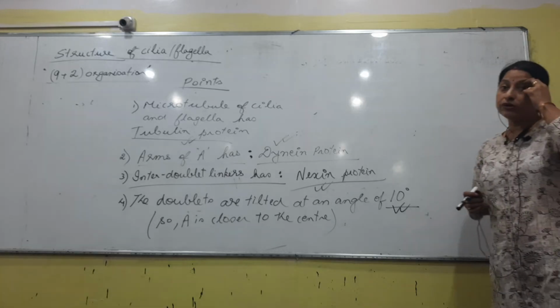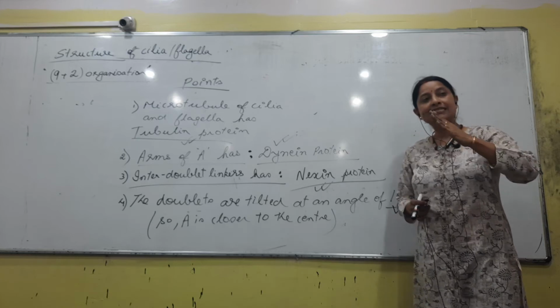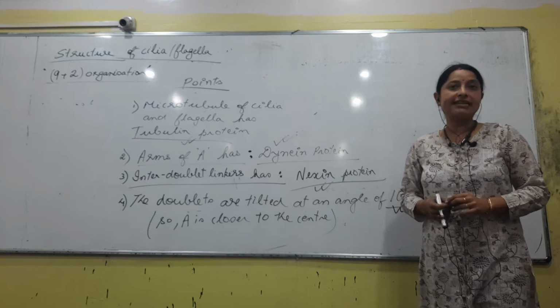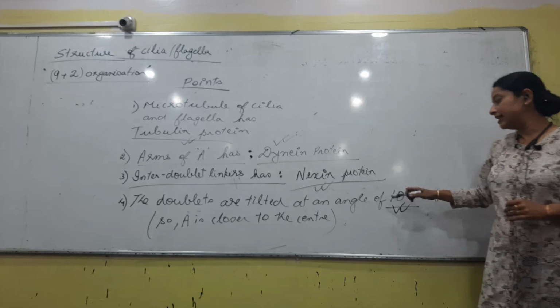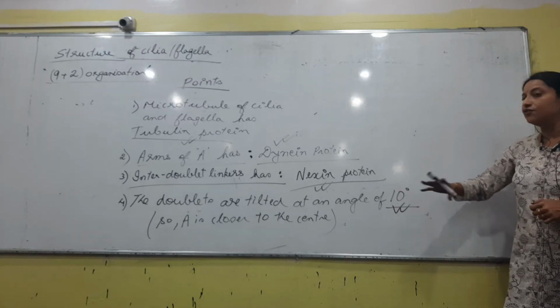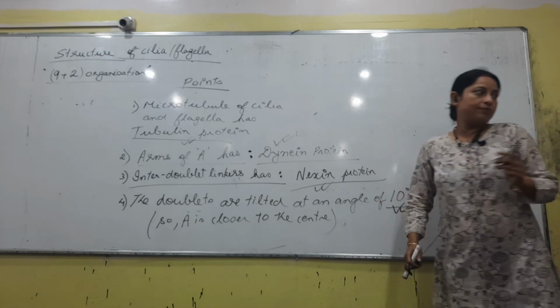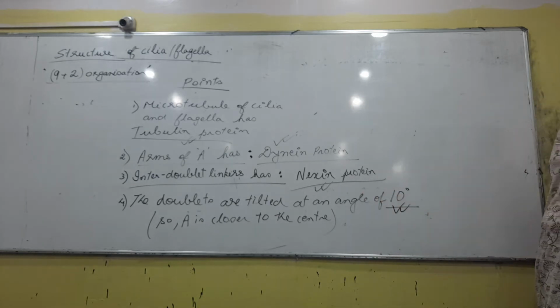Last class, we said subtubules A, B and C were tilted at an angle of what? They were tilted at an angle of 40 degrees, right. But in this case, they are tilted at an angle of 10 degrees. So you can just keep 10 or 40 in mind. So, this is all about cilia and flagella.